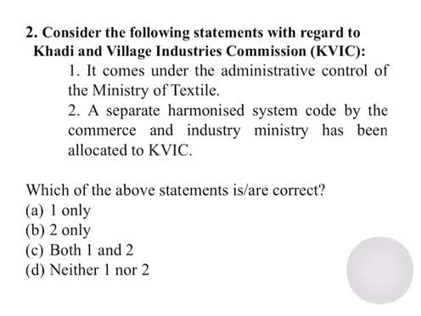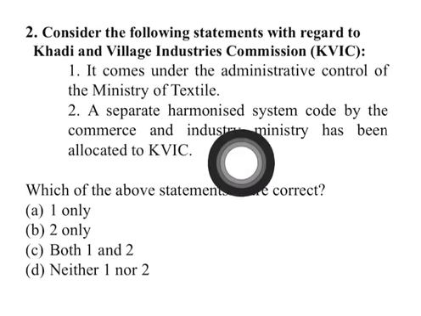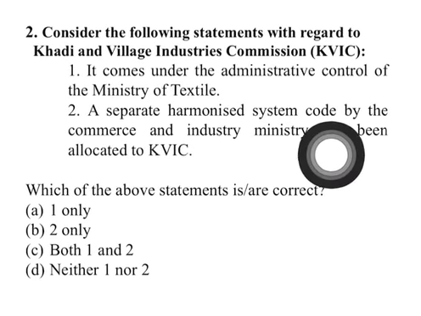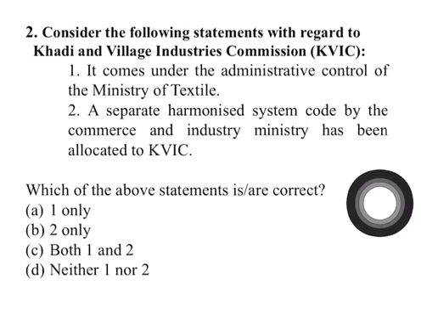Now, what is this harmonized system? When we speak about the harmonized system, it is a 6-digit identification code that is allotted by World Customs Organization. And what is the significance of this unique code? The significance of this unique code is that by the use of this code, we can differentiate between commodities.